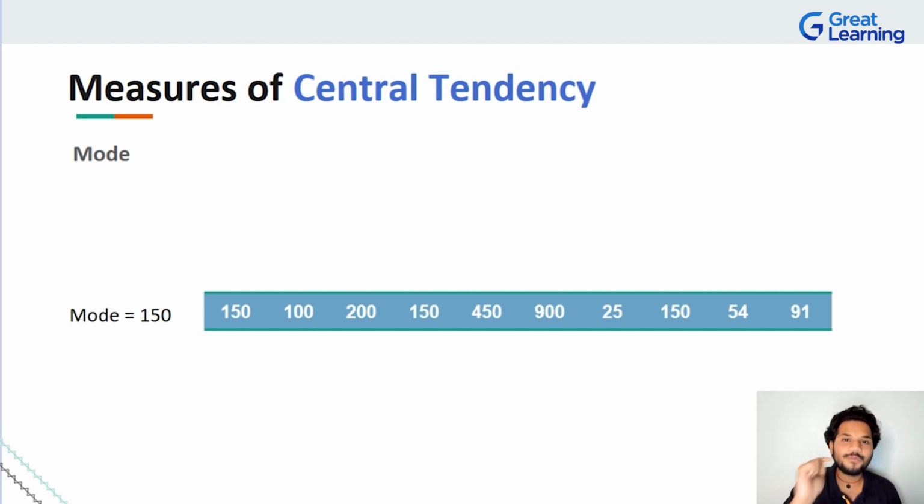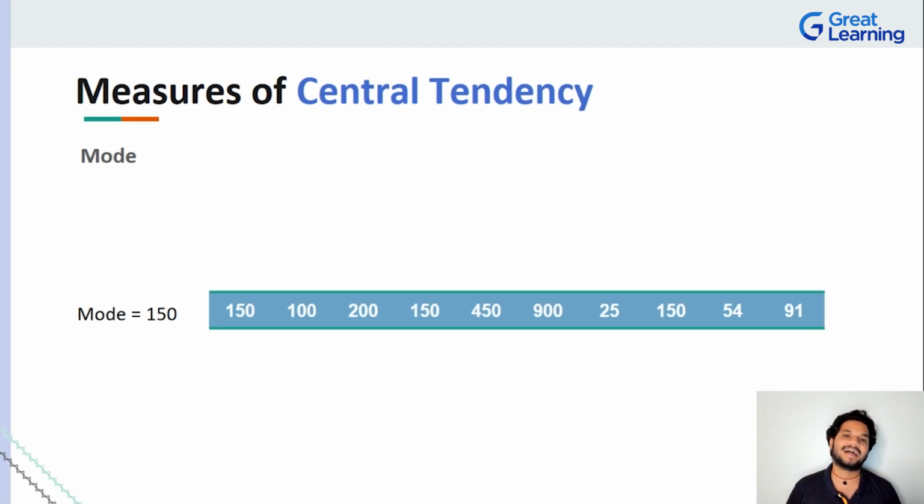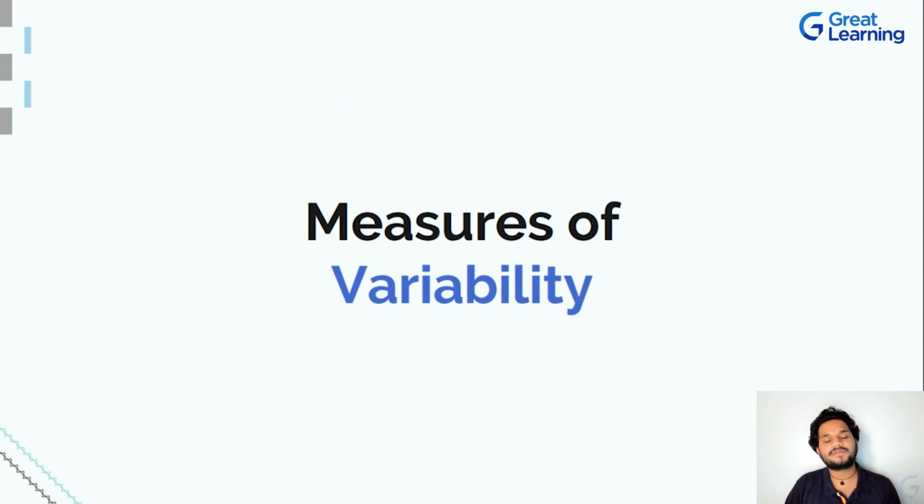Simple, right? You have used mode everywhere. You've used mean everywhere. You've used median everywhere. Just the fact that you might not know that it has this kind of a statistical value is the bridge we are trying to gap here, right? The other thing that you have to understand is that it is not just mean, median, and mode which governs the world of descriptive statistics. It is a lot more than that.